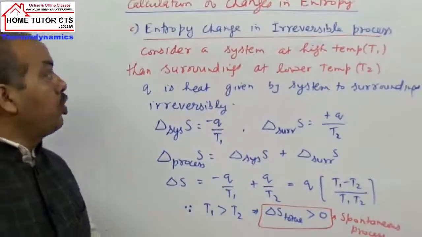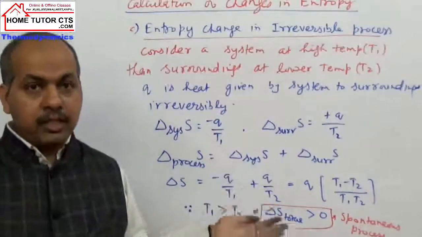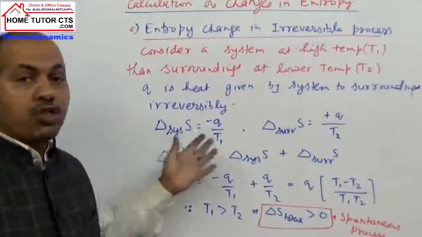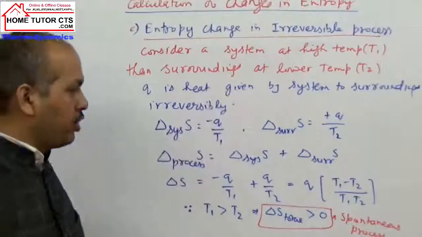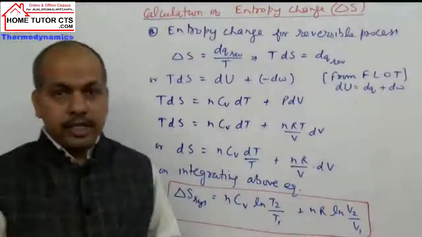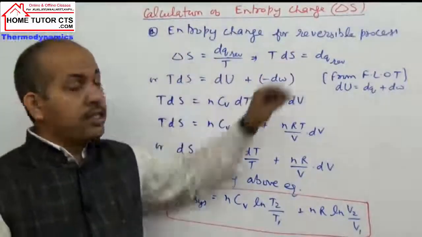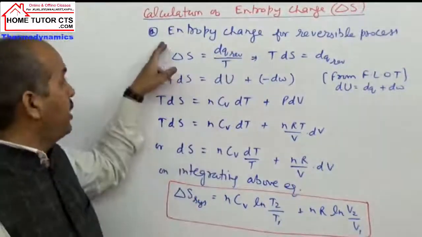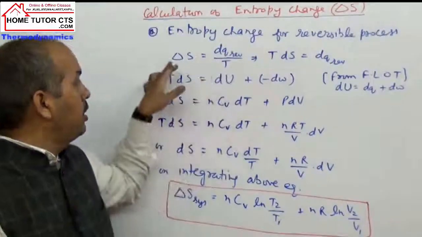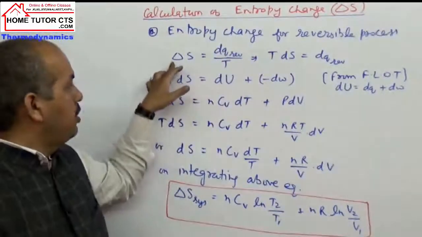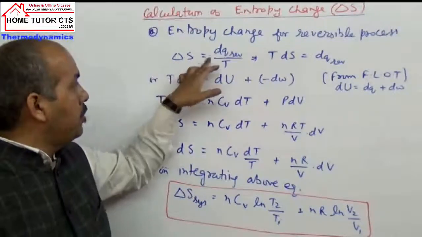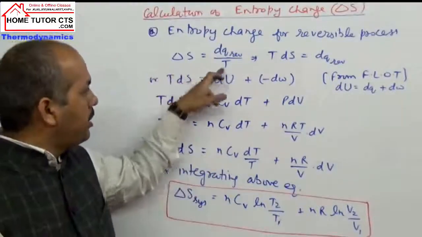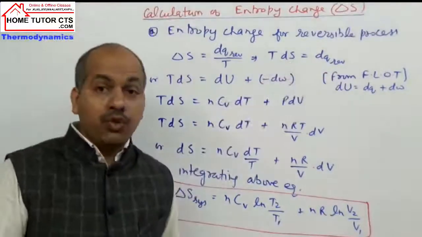Calculation of entropy changes when we take isobaric, isothermal, or isochoric processes, at constant pressure or constant volume. Let us take some more cases for calculation of entropy changes in different kinds of processes, all taken as reversible. So first, entropy change in a reversible process. Already we described this expression: dS or delta S equals dq reversible by temperature for small change. Then I can write TdS equals dq reversible.